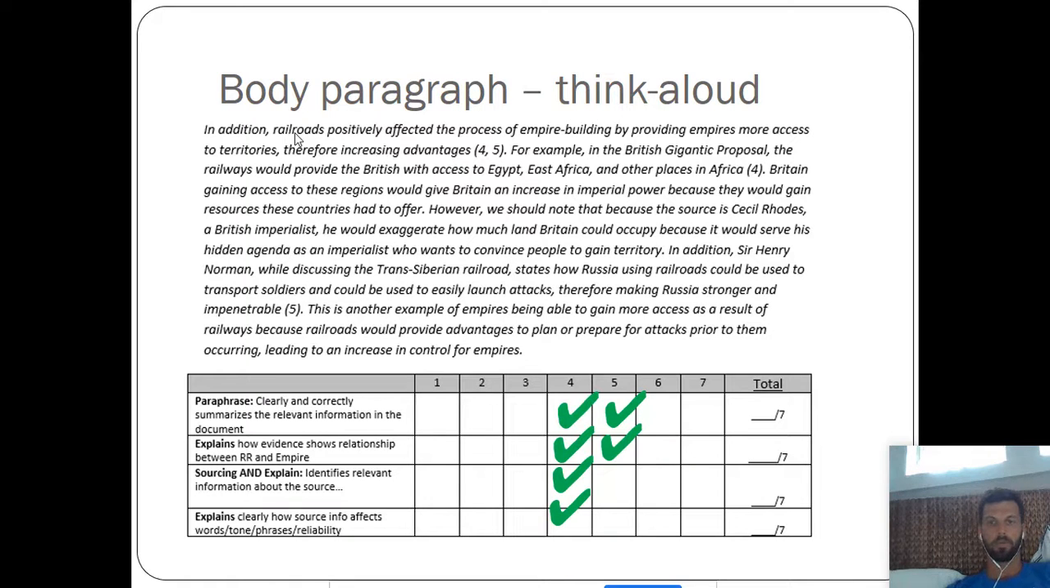Look at this student clearly tying everything back to the prompt, using their own words to describe documents, and doing a sourcing analysis. They are on their way.